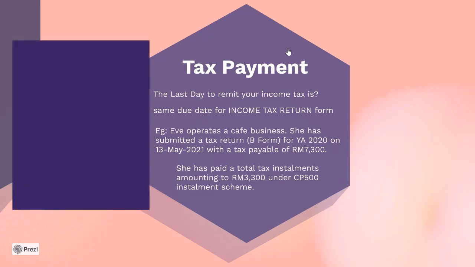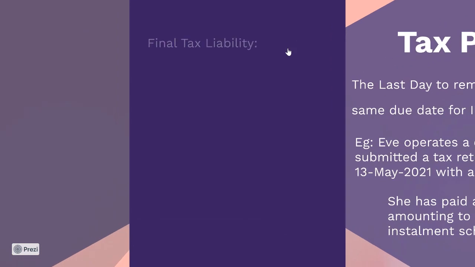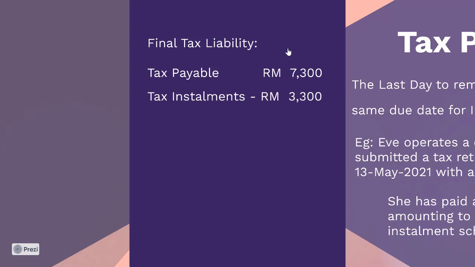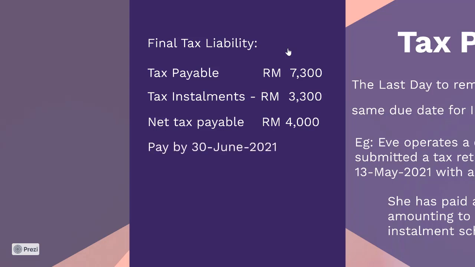So how much tax does she need to pay now? The final tax liability is 7,300. She already paid 3,300. There is a balance of 4,000. And this 4,000 she has to pay not later than 30th June 2021.